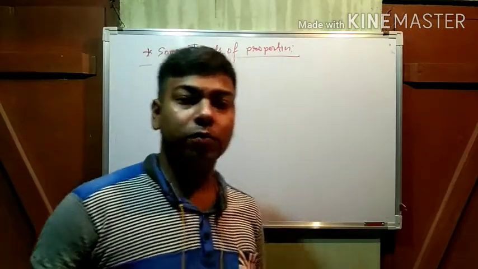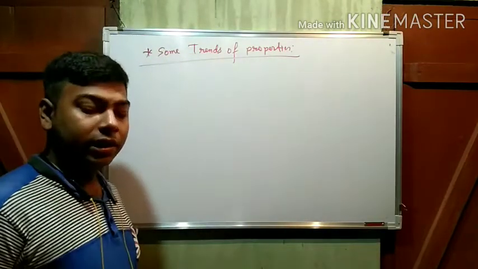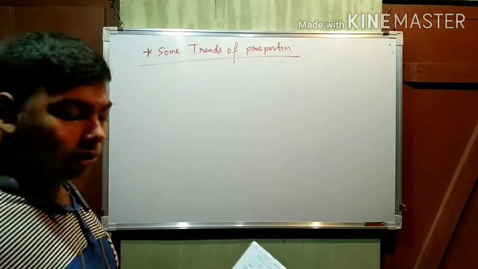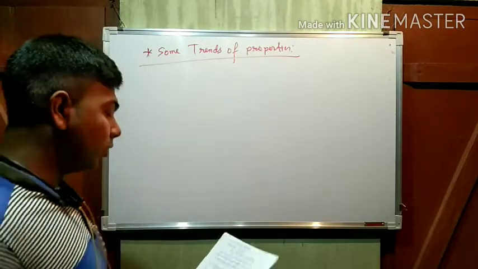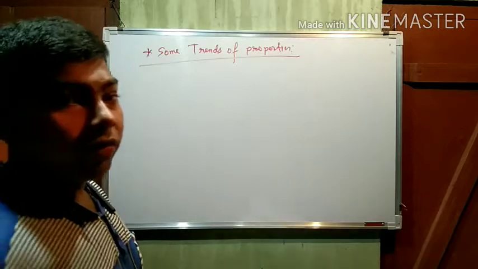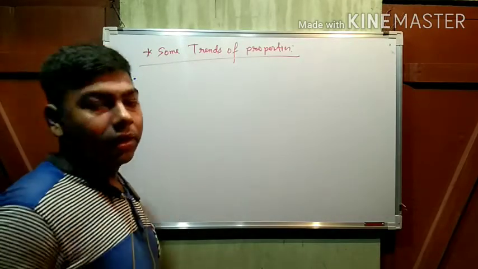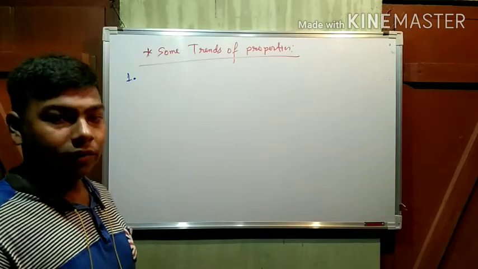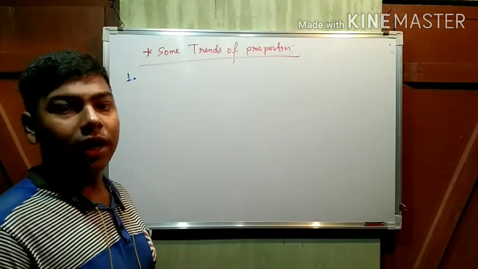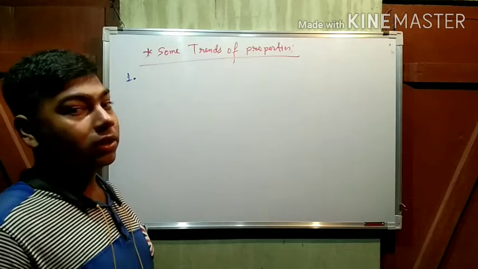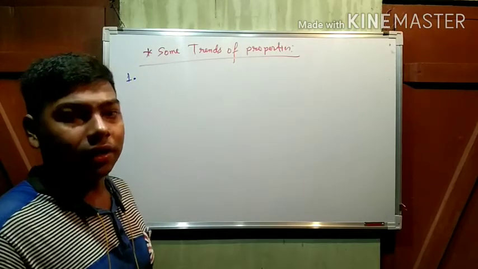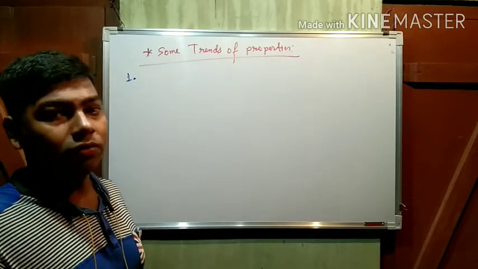Okay, we have to explain the decreasing, increasing nature of some properties. See, first one, suppose stability of hydride. Remember, when this type of element of group 15 reacts with hydrogen, it forms the hydride. Now we have to discuss how the stability of hydride increases or decreases down the group.